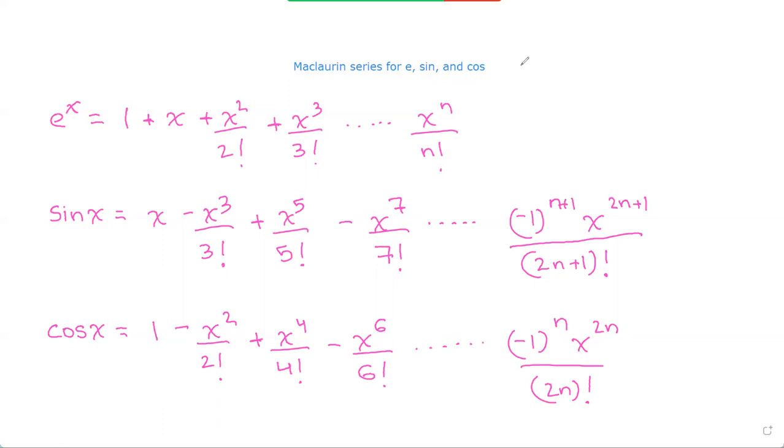So now let's look at how we use this knowledge in a question. They're asking us to find the Maclaurin series for f of x equals sine of x squared. And they're asking us to give the first 4 non-zero terms and the general term for sine of x squared.